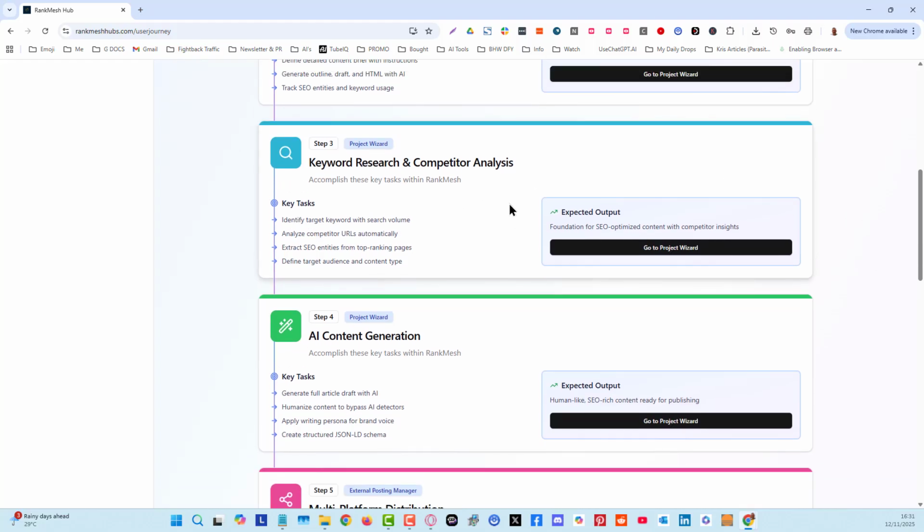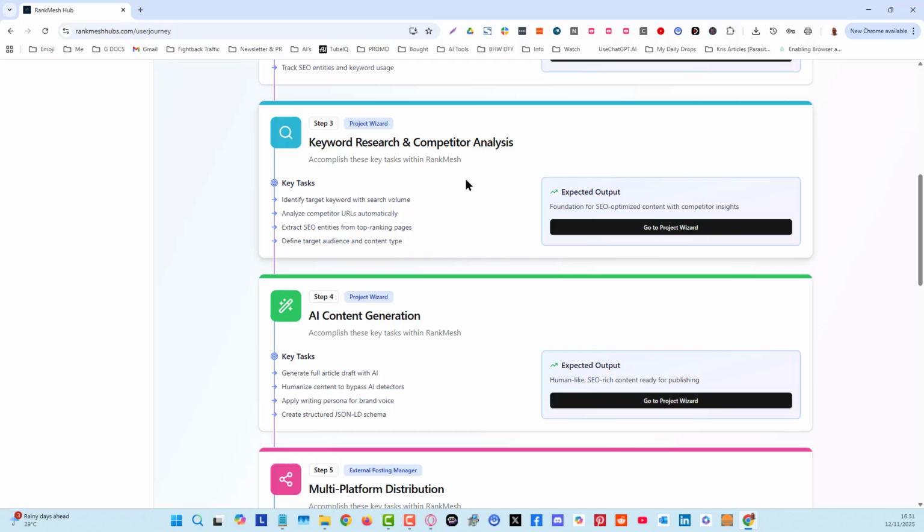It does keyword research and competitor analysis, so it can identify target keywords, search volume. It can analyze competitor URLs automatically as well. It can even find competitor URLs for you too. And then it's going to extract SEO entities from top ranking pages, and this is going to help you to rank. So we've got the keywords, keyword clusters, entities, and it will also define the target audience and content types.